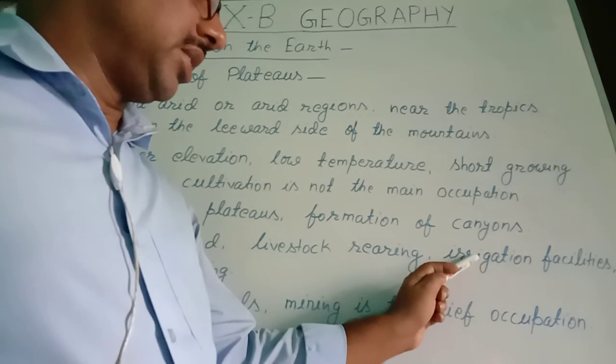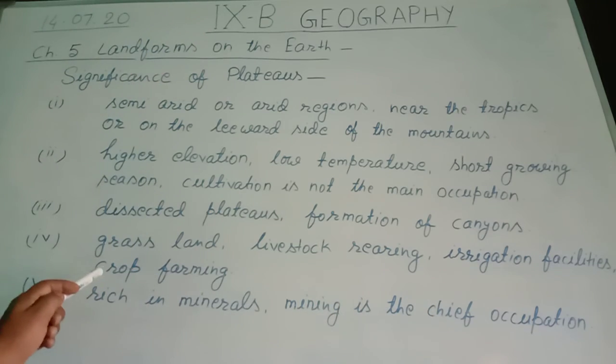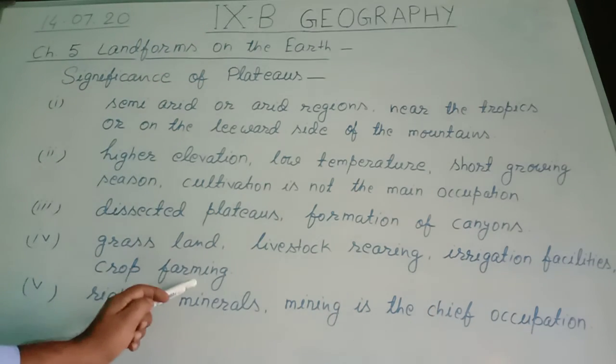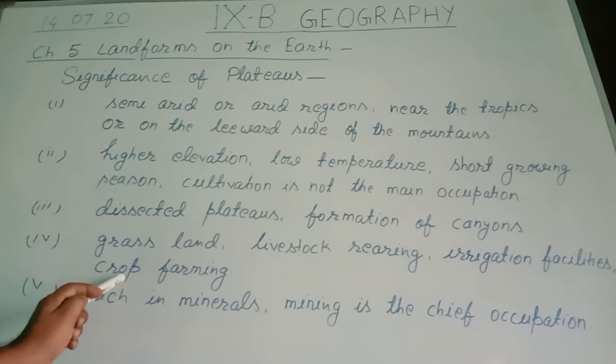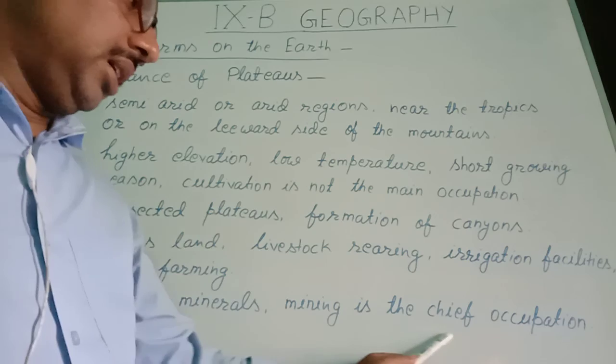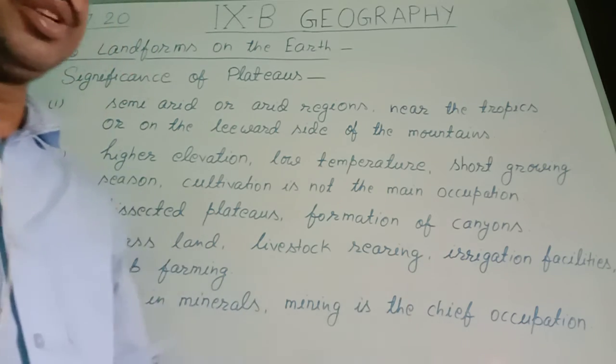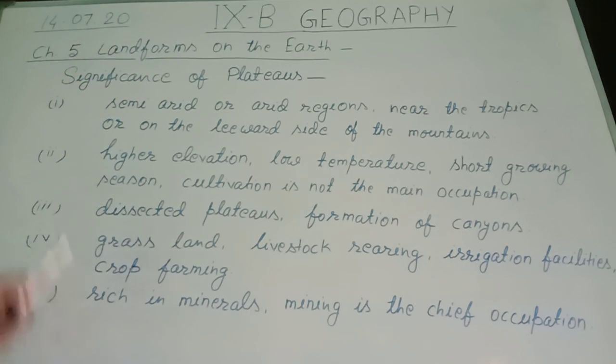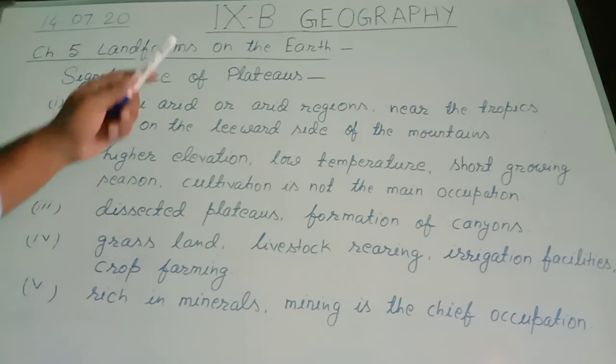Facilities of irrigation remain available, and due to that reason crop farming, means a special type of crop, is cultivated in the plateaus. Number 5, it is rich in minerals, and therefore mining is the chief occupation of plateaus. So there are 5 significances of plateaus.